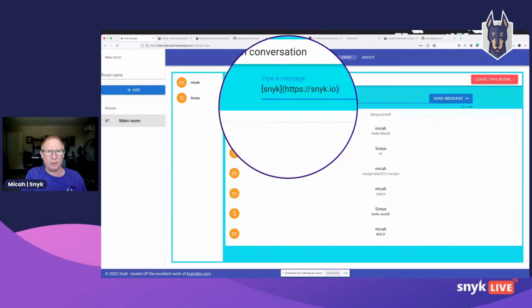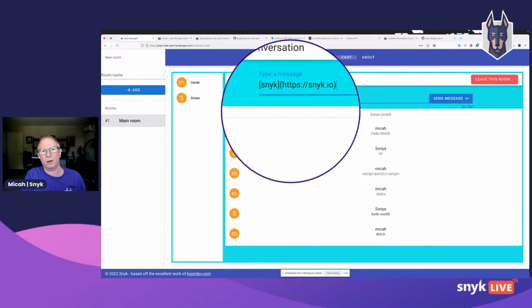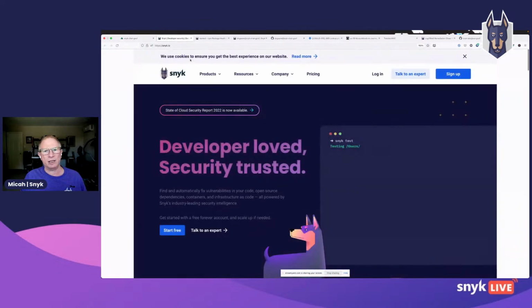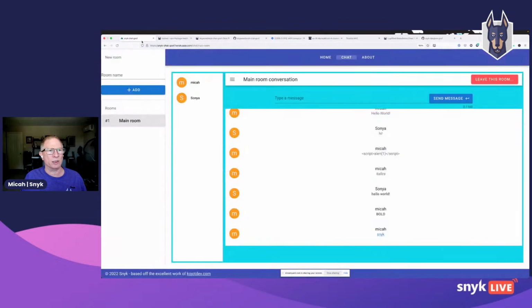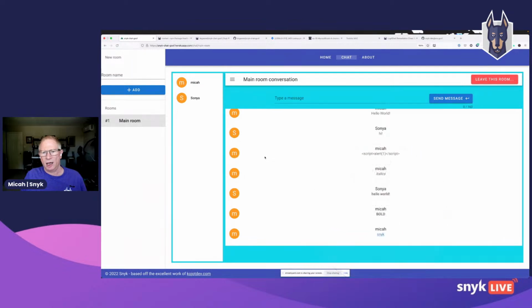I think that's a shortcoming of Markdown. But if you click on this link, it's going to take you away from the chat app. So instead of clicking directly, you can right click and open link in new tab. And then you can see that it's just a straightforward link, right? It brought us to snyk.io. But this is useful in a chat app as well. It's nice to be able to send links to each other.